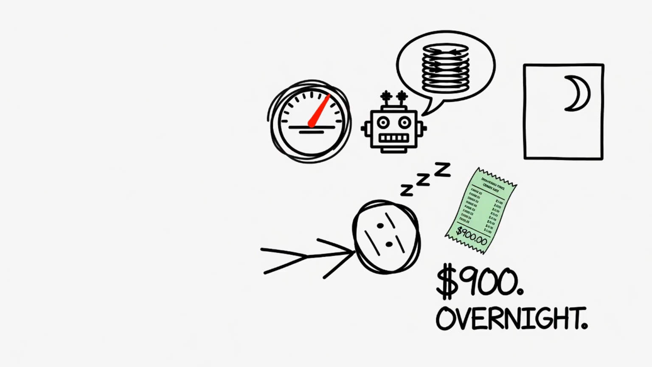Number 4. The money tax. The meter. Your agent hit a wall at midnight and did what it does best. It tried again and again. The same broken tool 400 times, full frontier model, while you slept. You woke up to a working feature and a $900 bill you never agreed to. Cost isn't a side effect of vibe coding. Cost is the only feedback signal that fires on time.